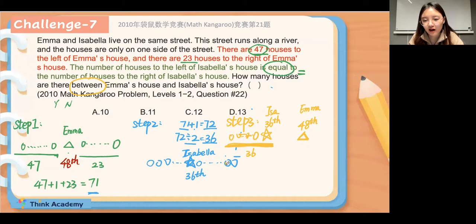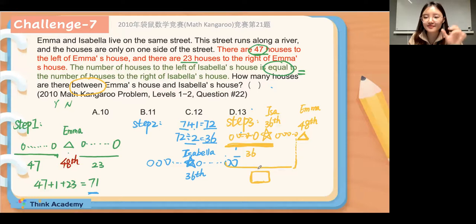Then how many houses are in front of Emma's house? Okay, everyone. I mean, how many houses in front of Emma's house? Which number should I write here, everyone? How many houses in front of Emma's house?